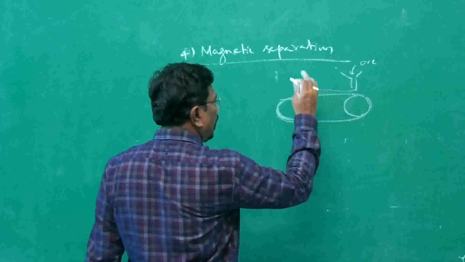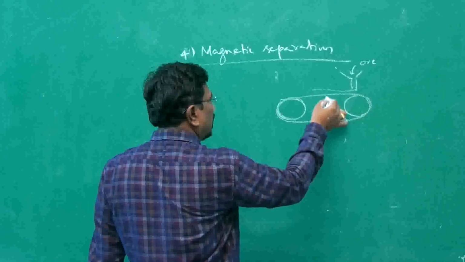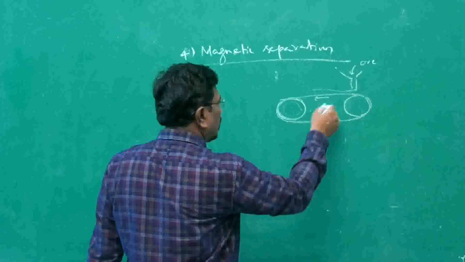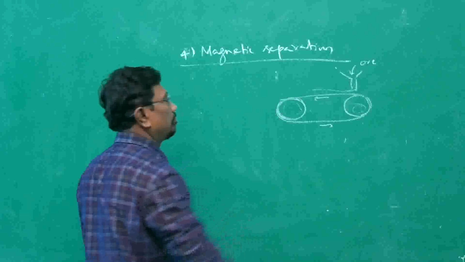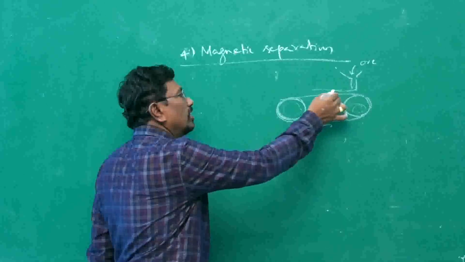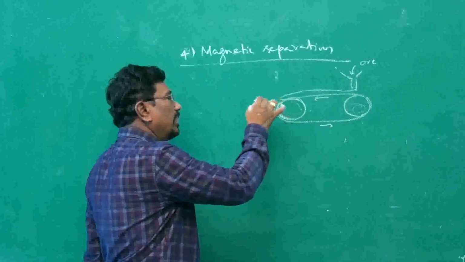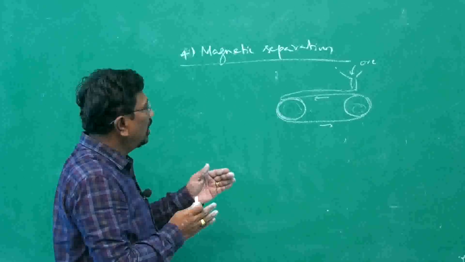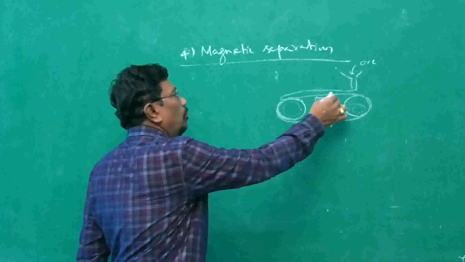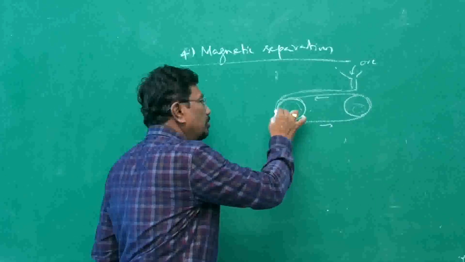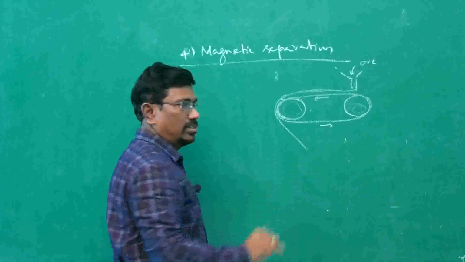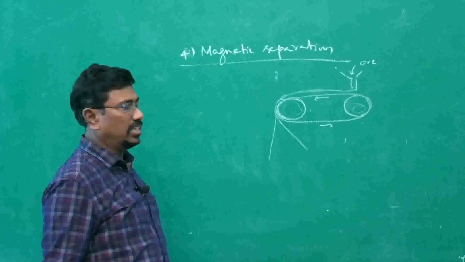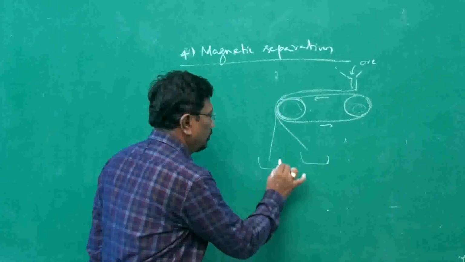When the well powdered ore is poured, the wheel is rotating, therefore the belt is rotating like this, and the ore is flowing this way. Sometimes the ore itself may be magnetic or the impurity may be magnetic. The magnetic substances fall near the heap and the non-magnetic substances fall away. They can be collected separately.